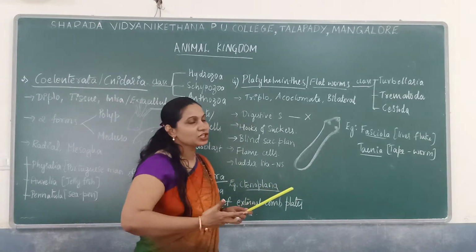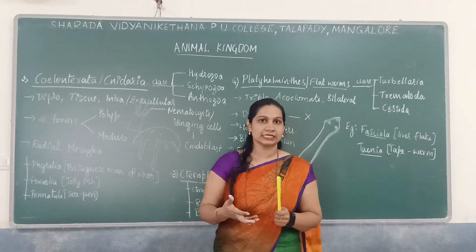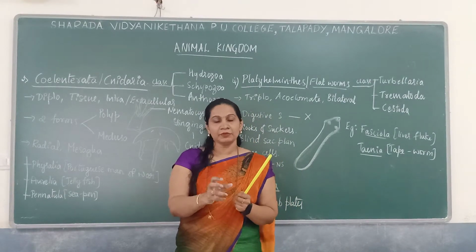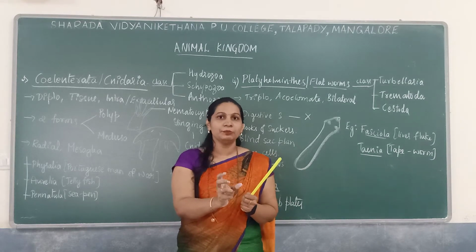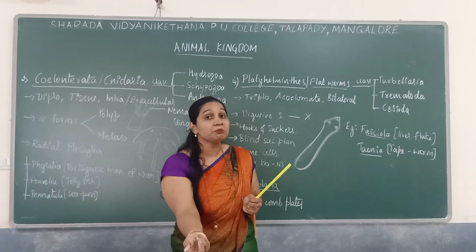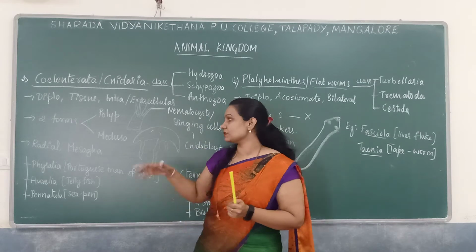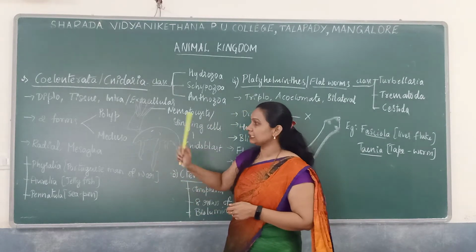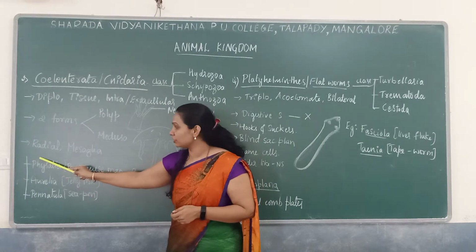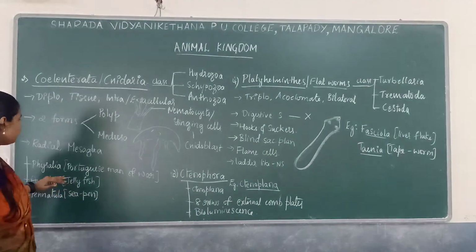There is a very special type of reproduction seen here, known as metagenesis or alternation of generation, where one organism in one generation, the polyp, gives rise to the next generation, which is the medusa. Alternation of generation, polyp to medusa, is a very important feature seen here. They show radial symmetry.